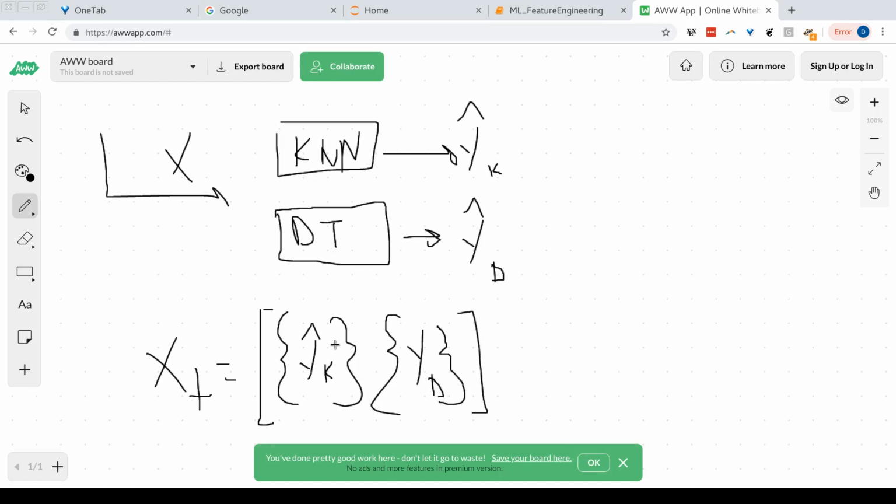And now I can take this new feature matrix and pass it on to another machine learning model to learn what's a good blending of these two predictions. Yes, one naive approach is I can just sum them all up and average the predictions. But what do you think would be a problem with that approach, if I simply average out the predictive value from KNN and the predictive value of the decision tree?